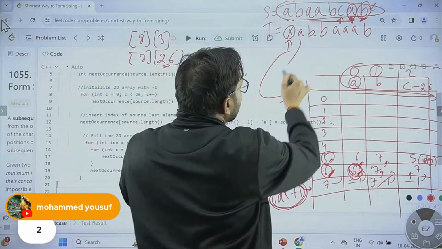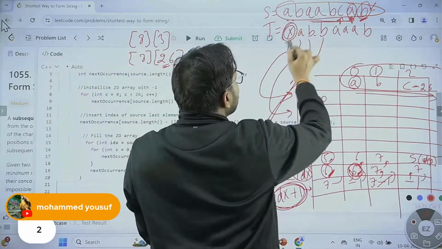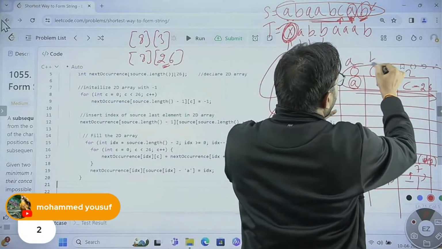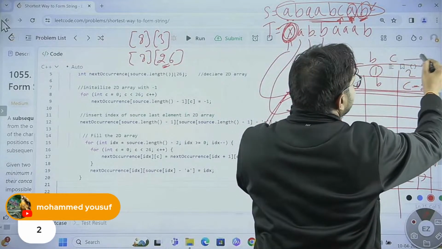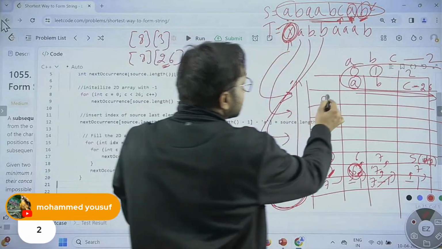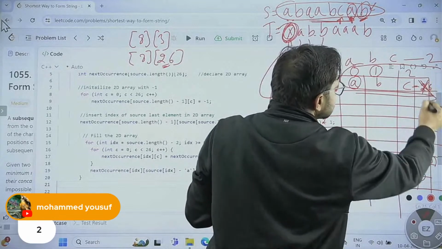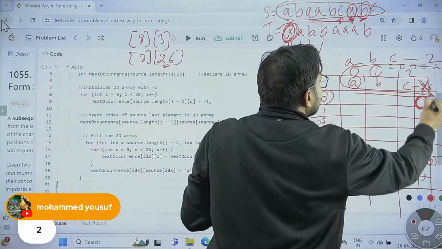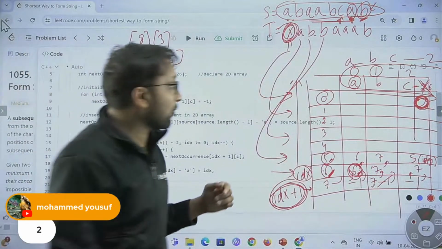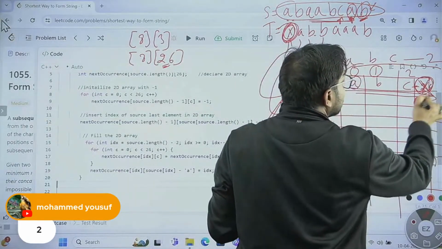Because for every character, we will ask from the table only. How will this table tell us that this x is not here? This is full of all the alphabets, A, B, C, D up to Z. Can you write in the chat box? At 0 and x position, what will be the value in that cell?